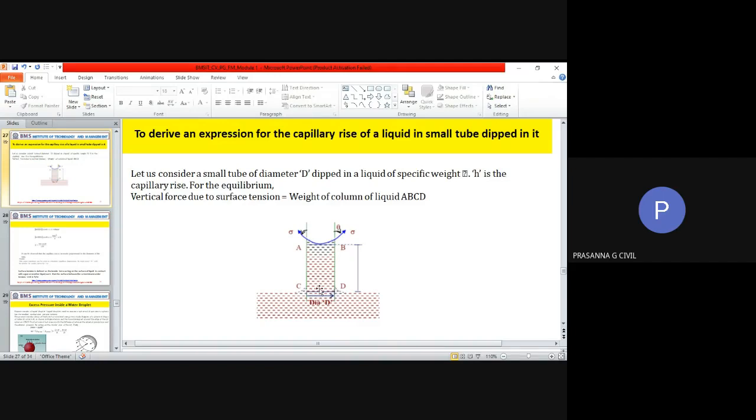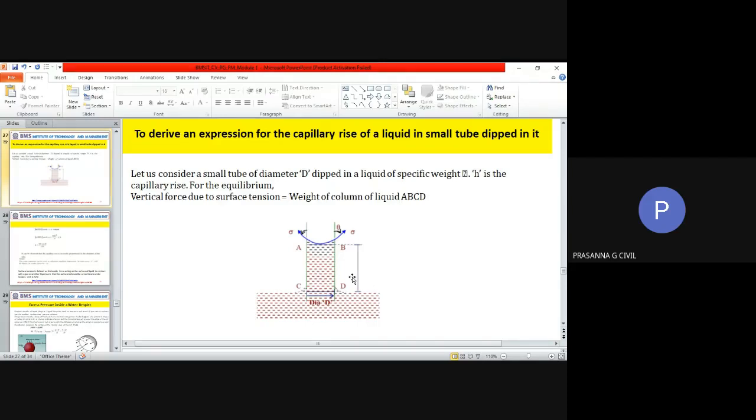Pi r square or pi d square by 4, whichever way. Here, if I have written diameter d, I can take pi d square by 4 as the area. Pi d square by 4 into h gives me the volume. When I multiply it by the density of the liquid rho, I get the mass of the liquid. And mass into g will give me the weight of the liquid. So finally, the weight of the liquid is pi d square by 4 into h into rho into g.